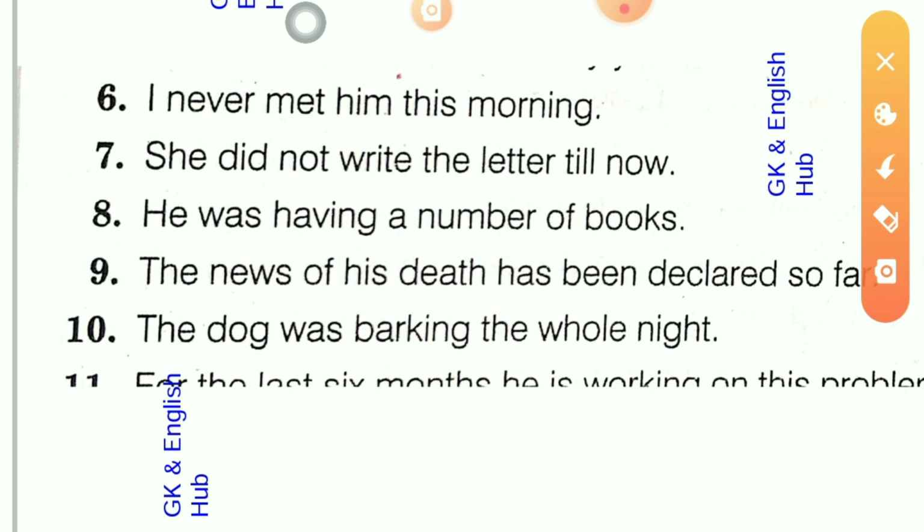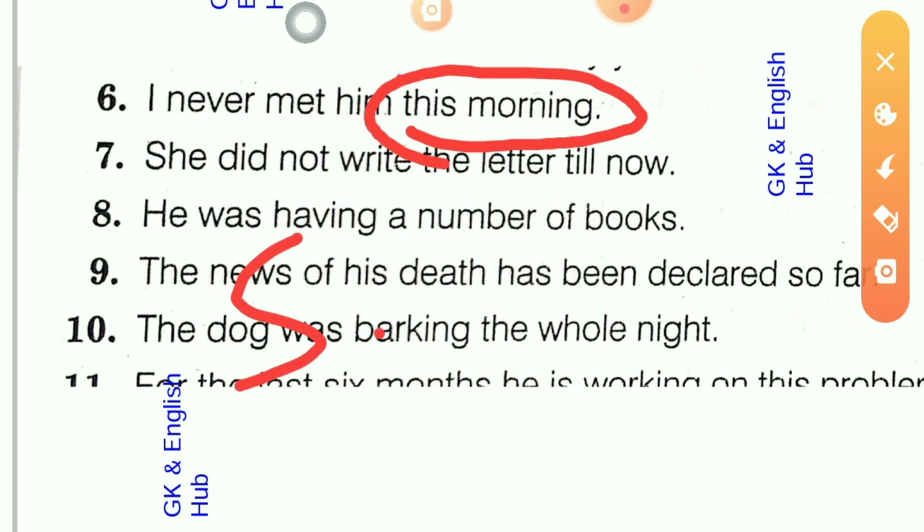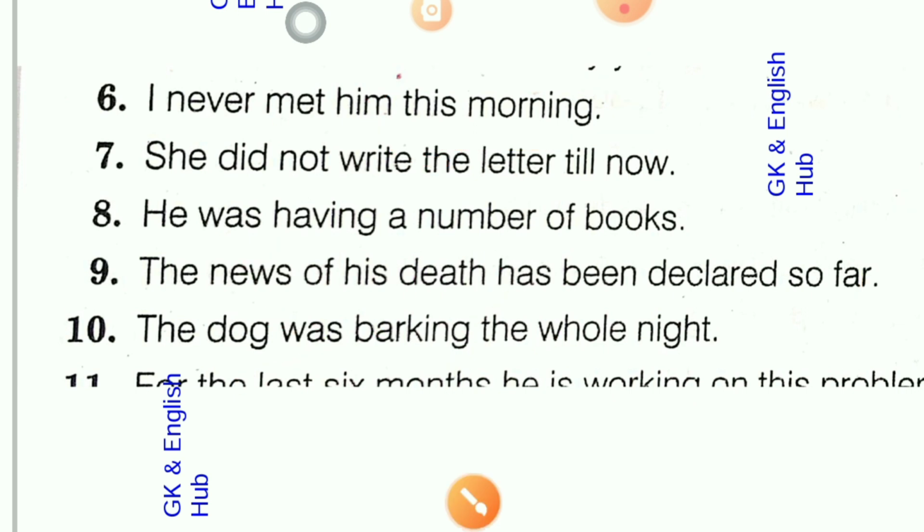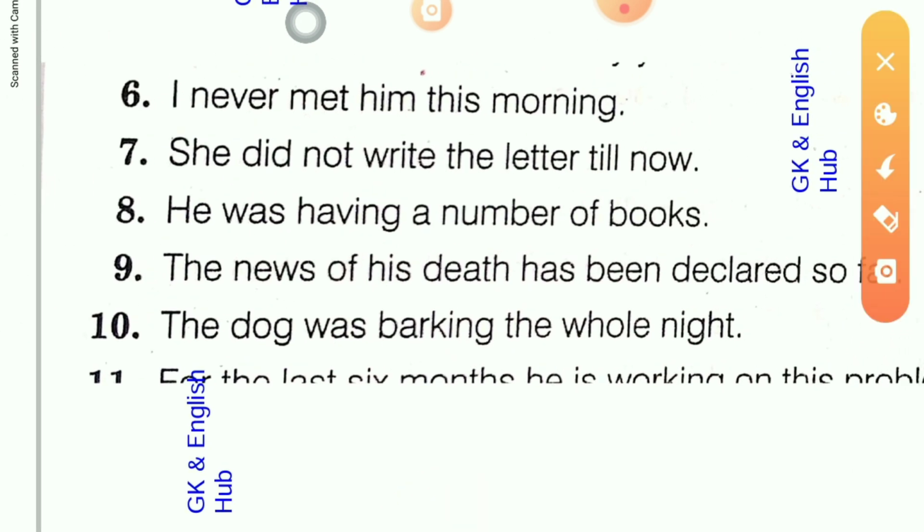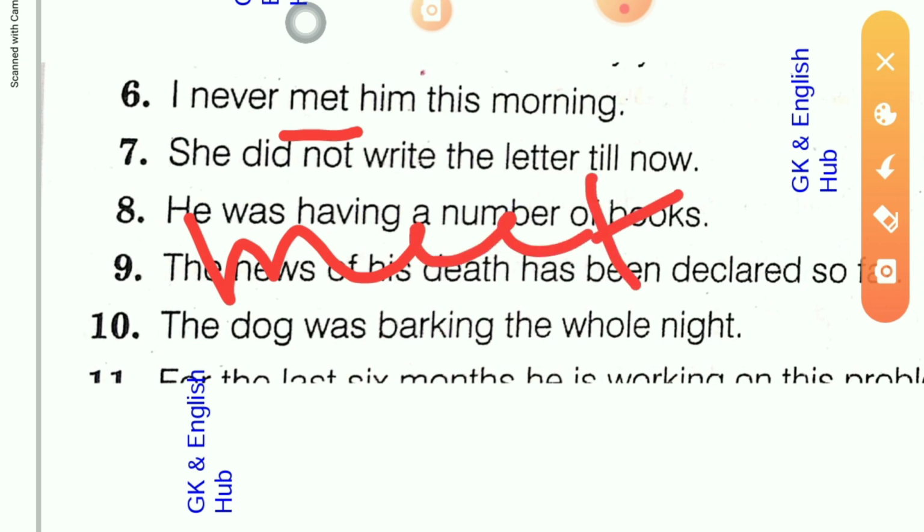So here this mention of time, this morning, denotes that the sentence will be in simple present. So the correct form of this sentence will be: I never meet him this morning.